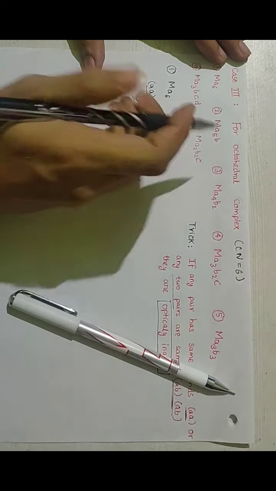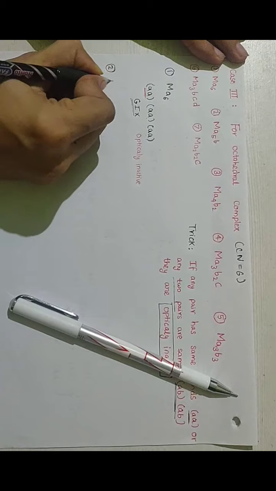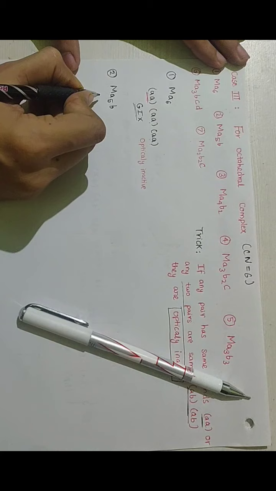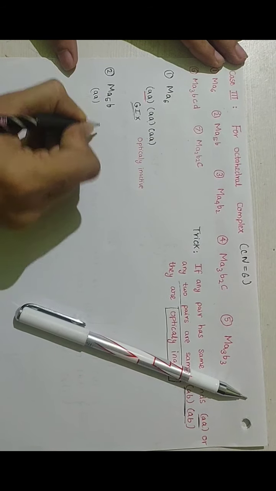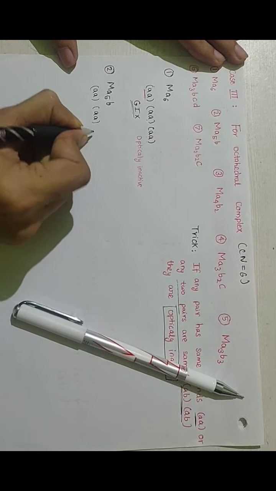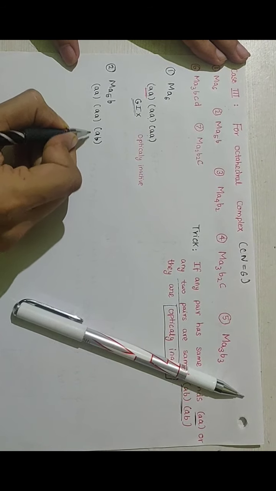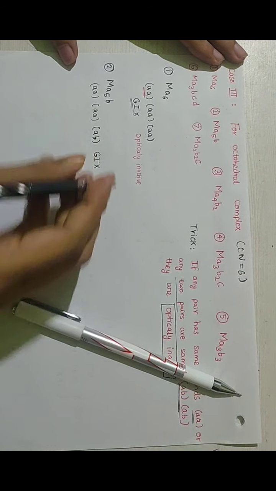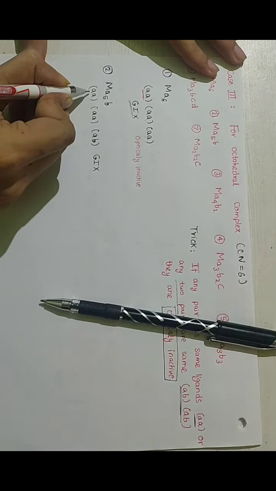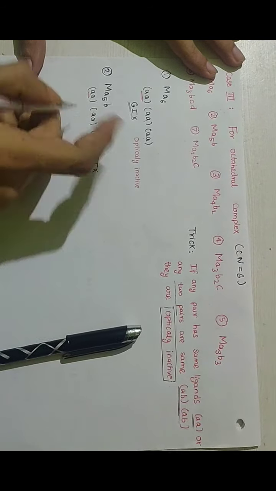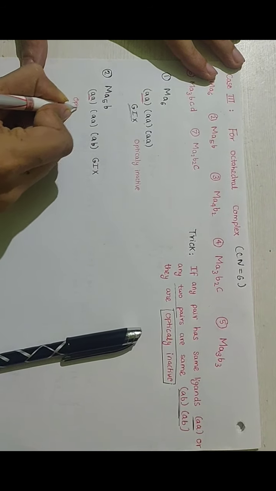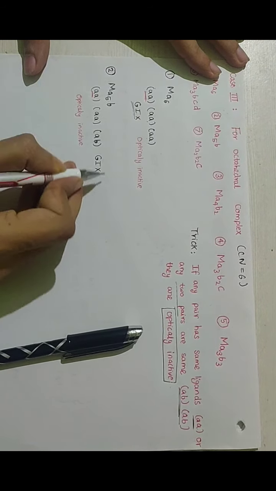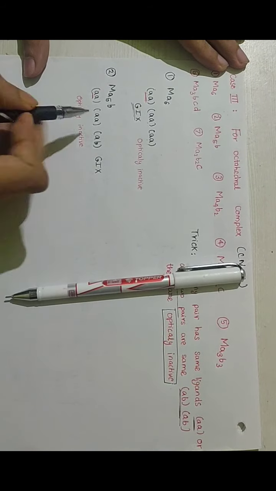So now we will move on to the next type, that is Ma5b. Again we do the same: form the number of possible combinations, so AA and AB. We see that we cannot find any other combination for it, so they don't show geometrical isomerism. Now we also see they have the same ligands, AA, so they are optically inactive. This is a very good trick for finding the optical activity and also the geometrical isomerism.